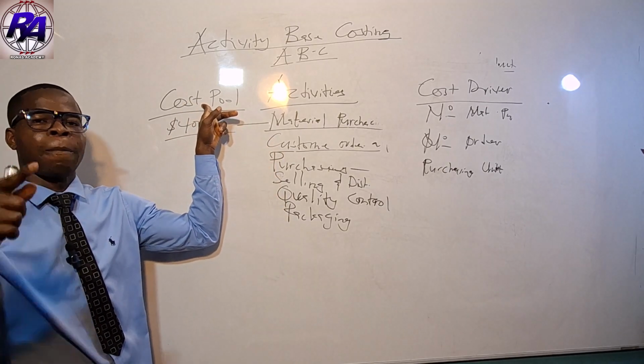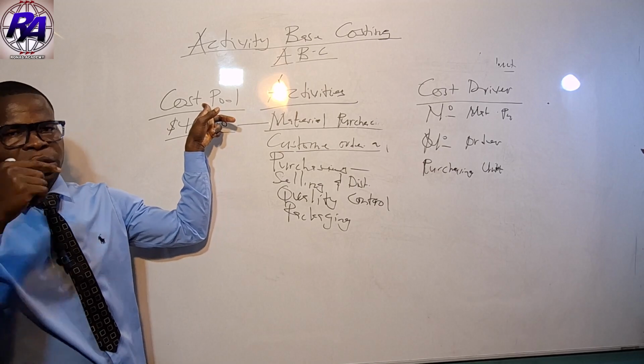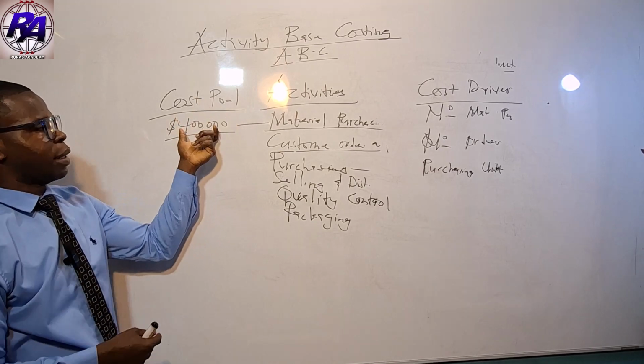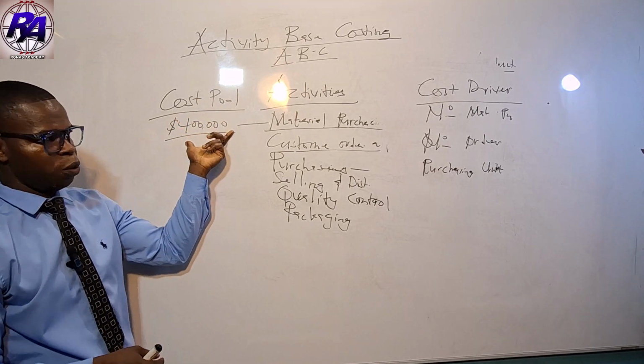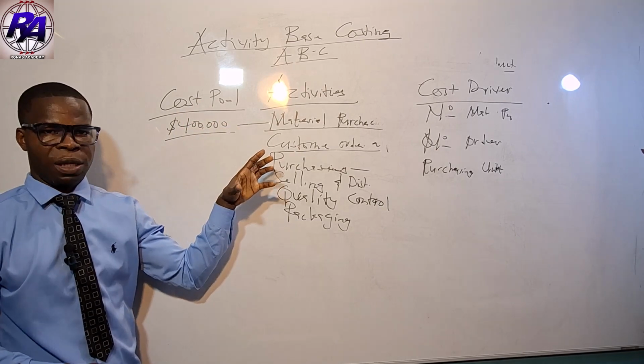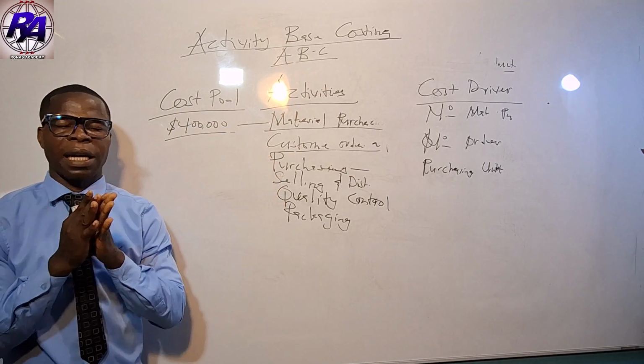After you have determined the total overhead cost of an activity, we call it a cost pool. These things are very important when you want to really appreciate activity-based costing.